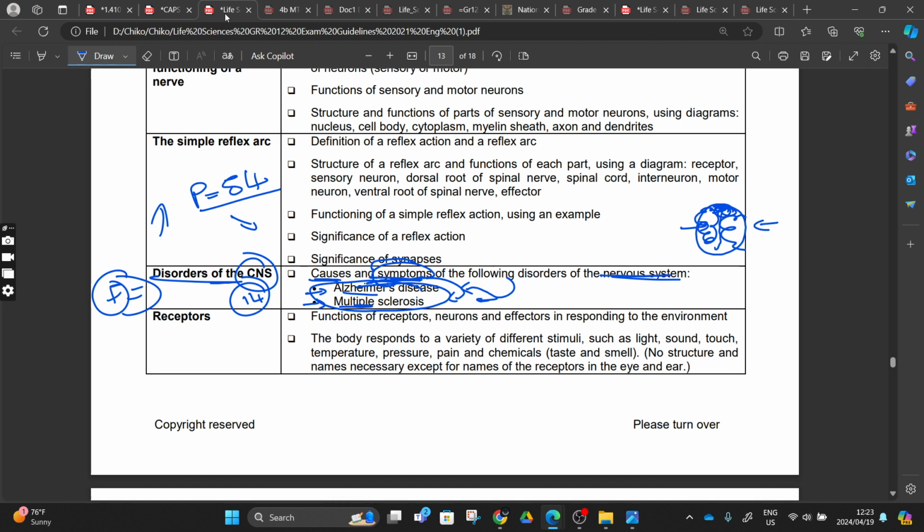So these are the two diseases. If I can ask for 2 seconds of you to introduce these two diseases, right? We have our effector here, and our receptor is going to send the message via the sensory neuron, via the dorsal root, and then to the central nervous system. This can be our spinal cord or our brain, right?